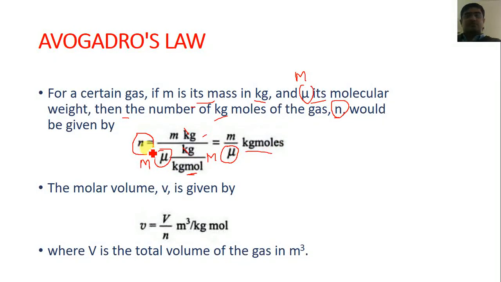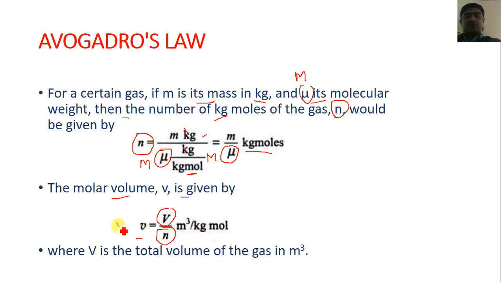So if you want to find the number of moles, it is given by small m upon capital M, in kg moles. Also, in this case the molar volume is given by the volume upon the number of moles. So the molar volume becomes V upon n, and its unit becomes meter cube per kg mole.